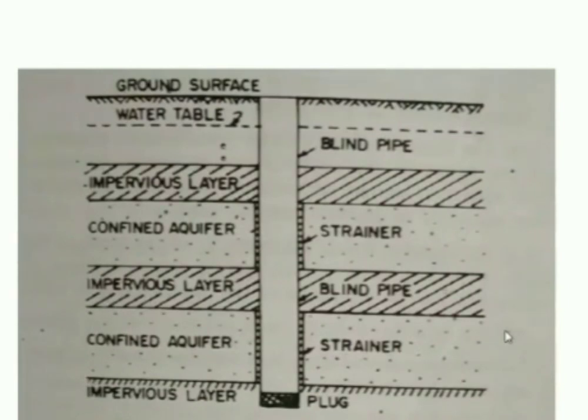Now one more important thing is what quality of pipe needs to be used in case of a strainer type of tube well. That is also one of the important things that we need to understand. We should not make use of more than one metal. Otherwise, there will be salt deposition, which means there is some kind of chemistry involved. In that case, we need to decide which quality of pipe needs to be used. Usually, stainless steel is preferred, but since it is costly, we can also go for some carbon steel.